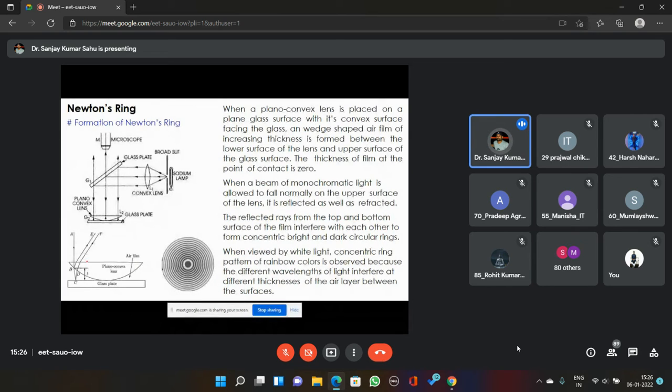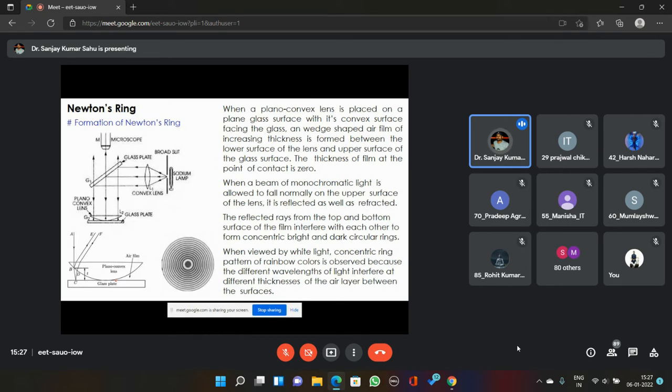The radius of curvature of this plano-convex lens is quite large, like 1 meter, 2 meter, or 3 meter. Since it is so large, you won't be able to recognize which side is plane and which side is convex. It's quite difficult.